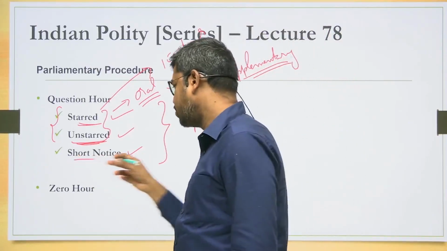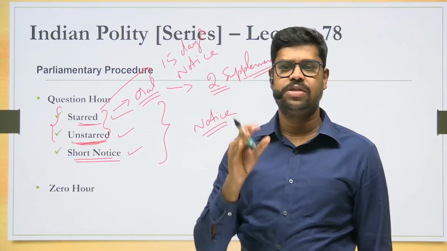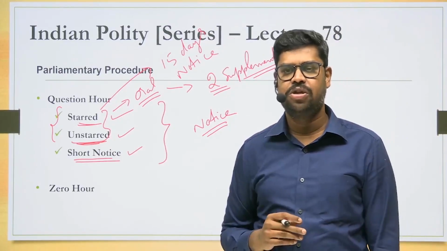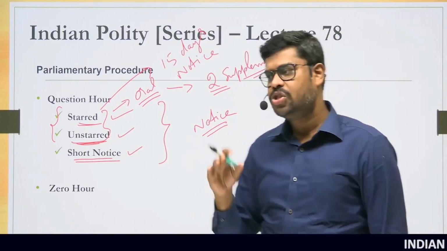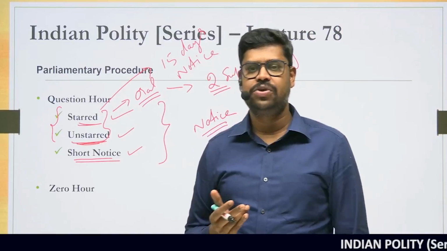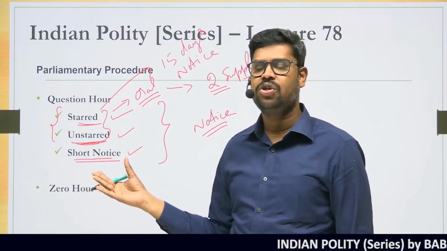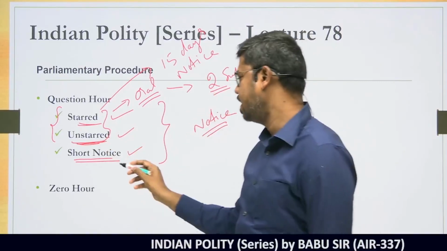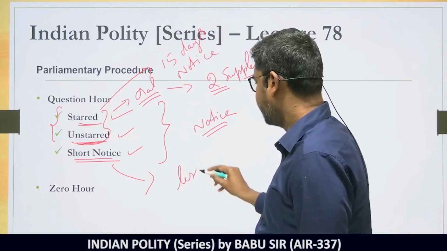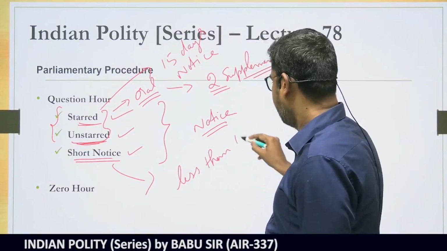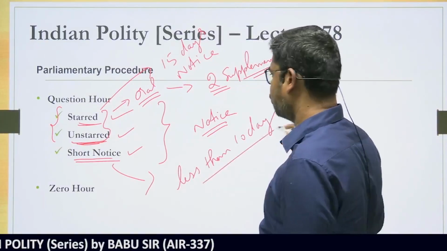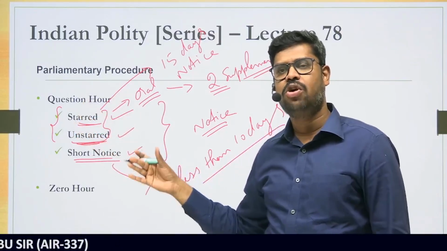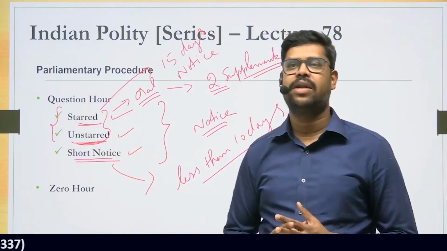And then the third type of questions that can be asked in the parliament is what is called a short notice question. So how is a short notice question different from that of a starred question or an unstarred question? In case of a short notice question, the minimum notice that is to be given to raise a question is less than 10 days. It is less than what? It is less than 10 days. Whereas in case of starred question and unstarred question, it is normally not less than 15 days, but short notice question means less than 10 days they can raise the question.